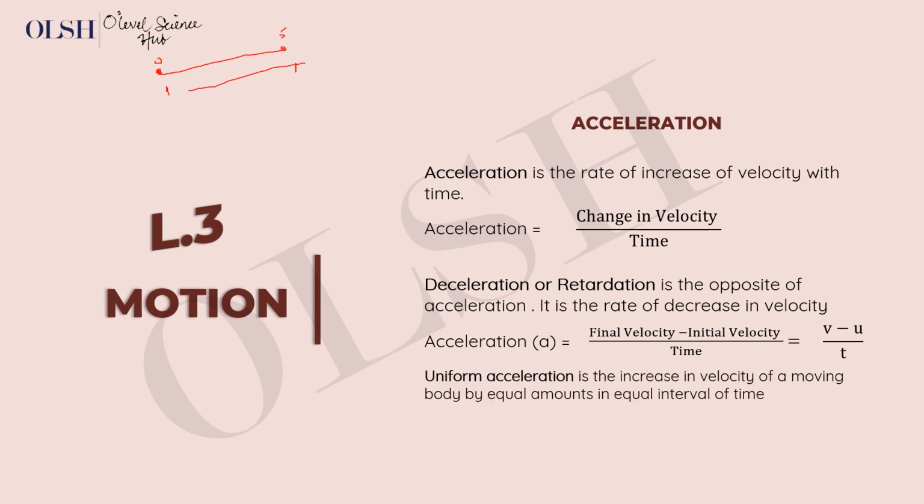Okay, so uniform acceleration is the increase in velocity by equal amounts when you consider it at equal intervals of time. It's quite similar with the one for velocity, except that in this case you're not considering change in distance with respect to time. You're considering the change in the velocity of the object in motion with respect to time.